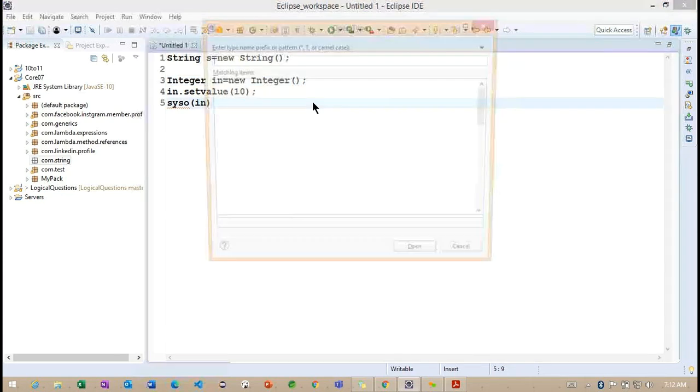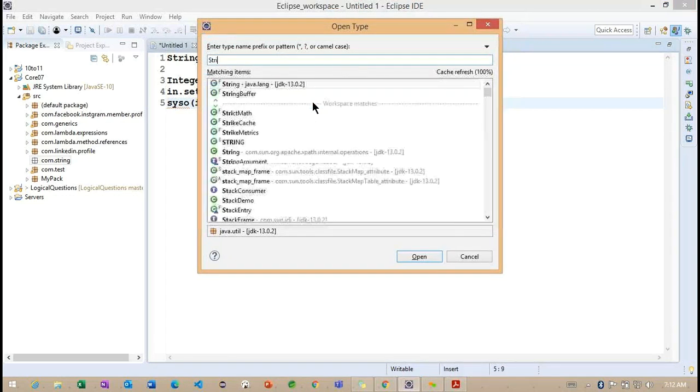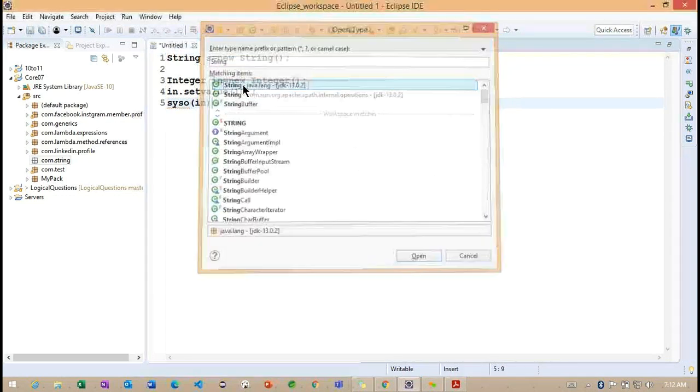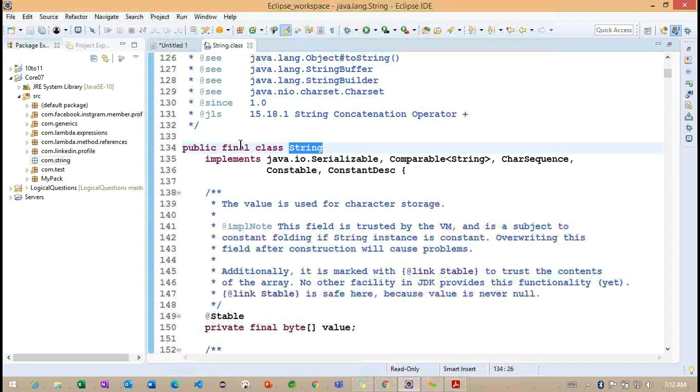Now, let me provide the string class information here. Observe, String is a final class. We already identified the final behavior in terms of classes, methods, and variables, so we don't want to discuss it one more time. The same behavior is applicable to string classes as well.